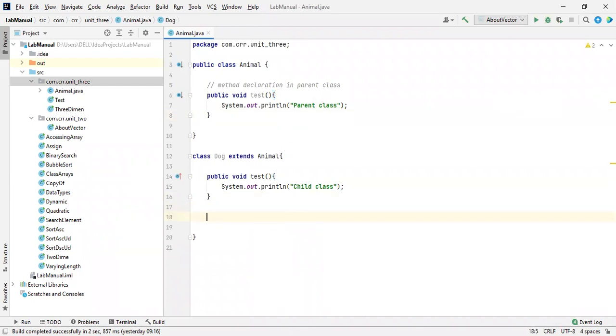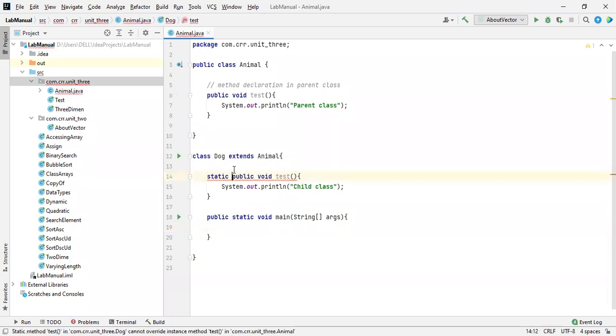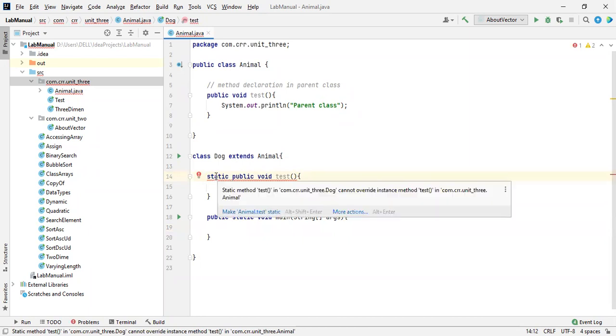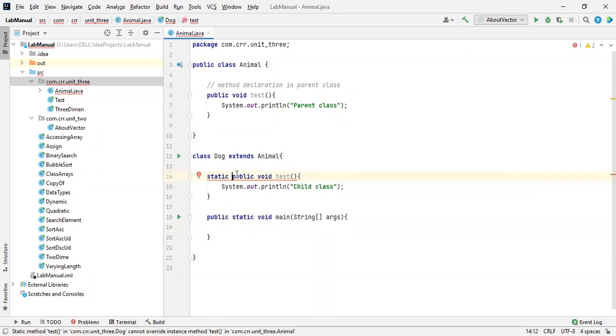How do we access this? Let me declare an object inside the main method. String should be a capital letter, and there should be an array of strings. Let me create an object because this is not static. If it is static, please remember, every time I'm going to explain, the overriding concept is not achieved.